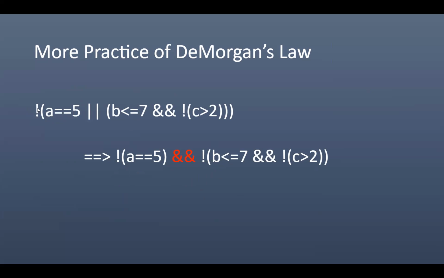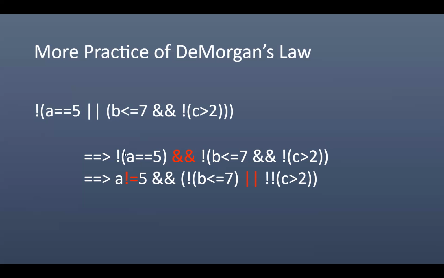So the first thing I'm going to do is distribute the bang to the a equals 5. Now, just to make sure we're clear, I'm going to put that a equals 5 in parentheses. When I distribute the bang over here, I have to flip this operator to an and, and then I put the bang in front of that expression. Now I'm going to apply the bang to this expression here.